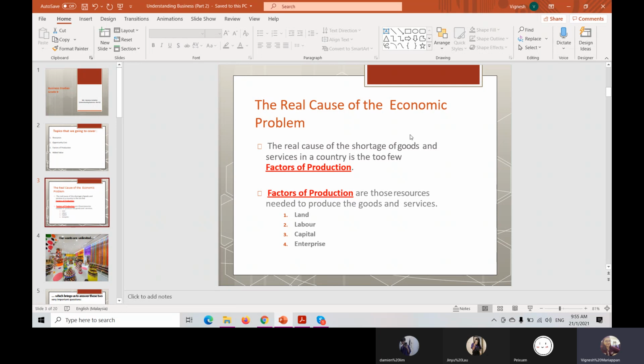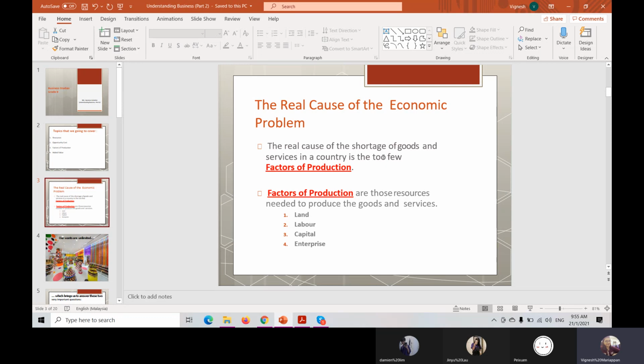Okay, we go for this. The real cause of the economic problem. What is the real cause of the economic problem? The real cause of the shortage of goods and services in a country is too few factors of production.